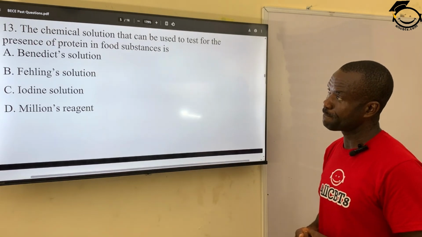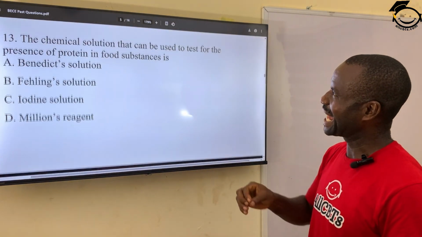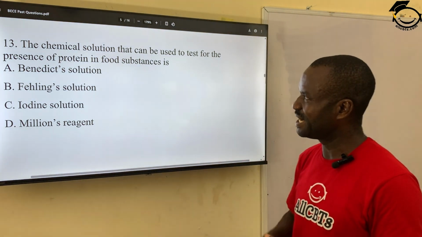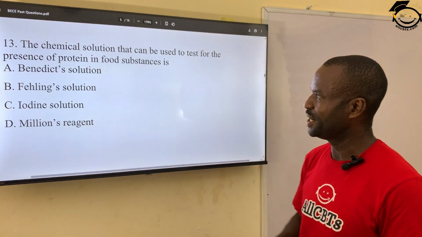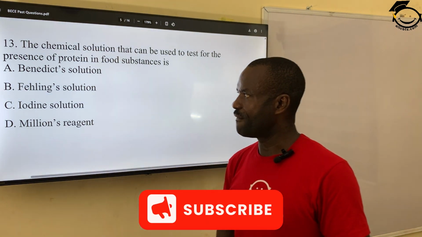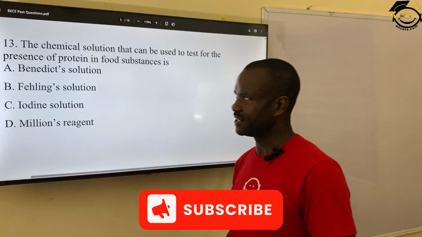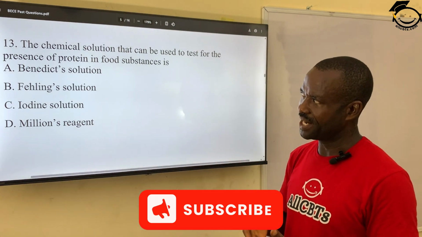Question 13. The chemical solution that can be used to test for the presence of protein in food substance is A, Benedict solution, Fehling solution, iodine solution, Millon reagent. The correct answer is A, Benedict solution.